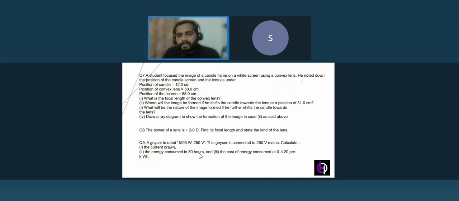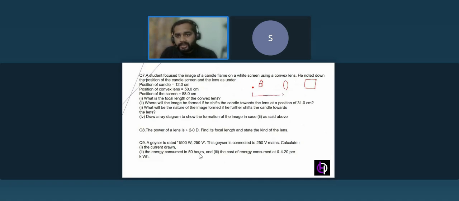So here, there is a screen, there's a convex lens we are having, and we have some origin. I'm taking a fixed position, and there is a candle that is placed. Definitely the image will be formed, isn't it? You can see the position of the screen is 88 centimeters from the fixed point.